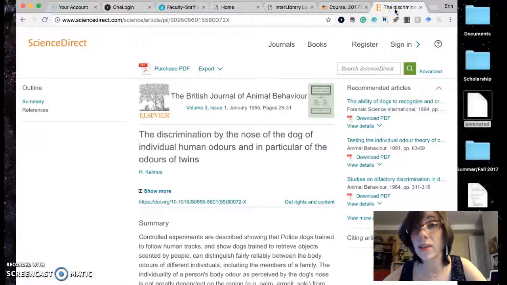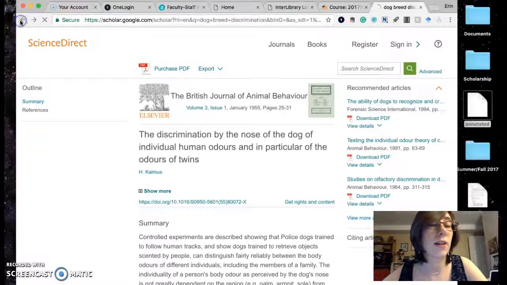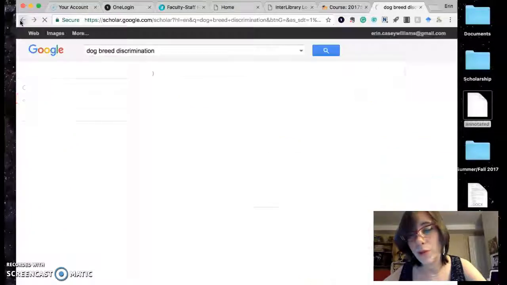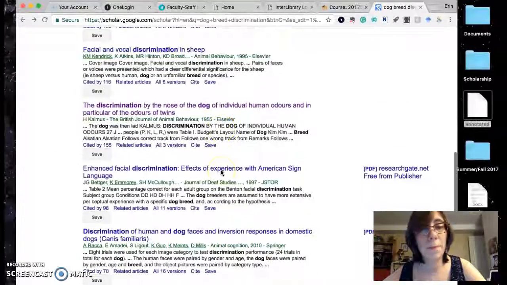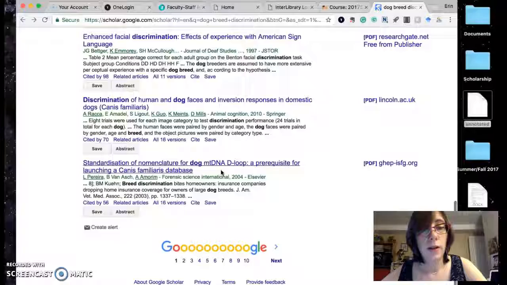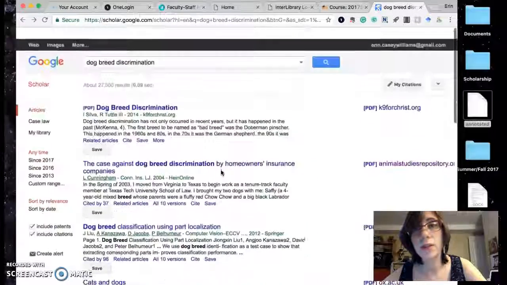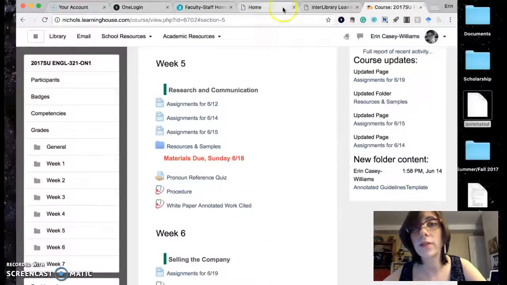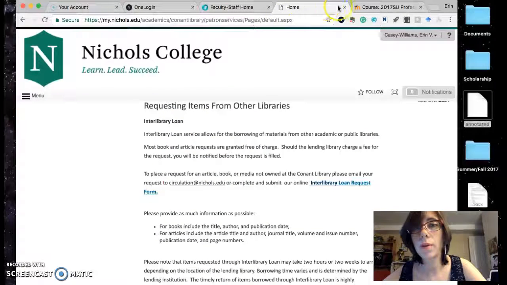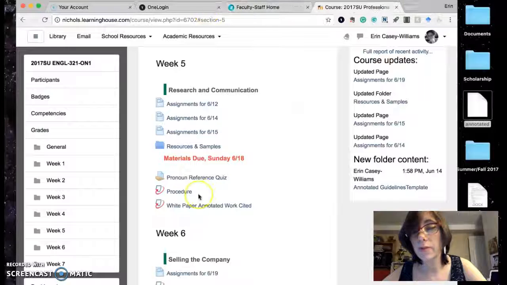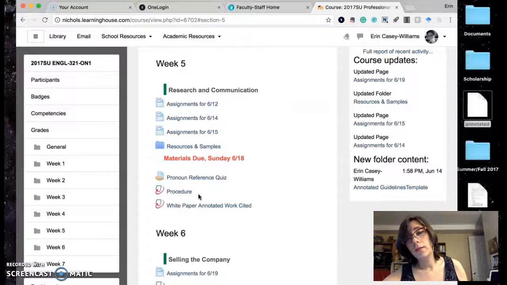If you find something that you really want and it's not linked and they say you have to pay for it, you don't. Just interlibrary loan it, okay? All right. Let me know if you have questions about research. You got Google Scholar, you got the library. I think you should be good, okay? But let me know. I'm available on email, and if you're struggling with the topic, definitely let me know. I can help with that.